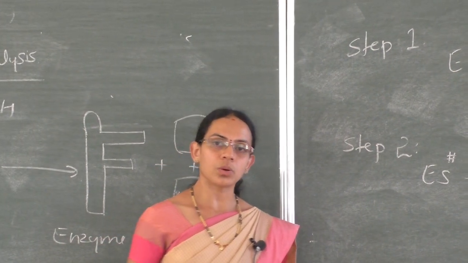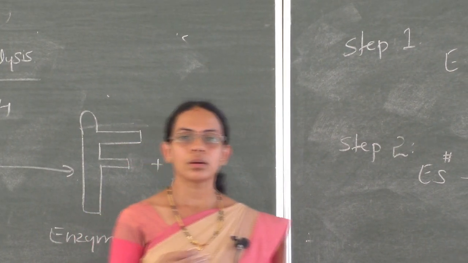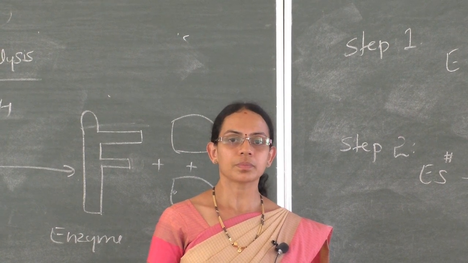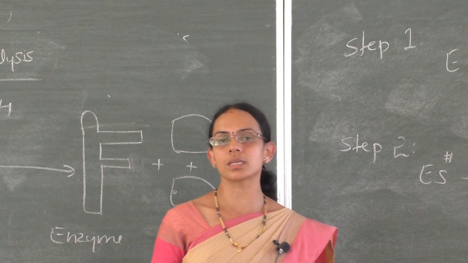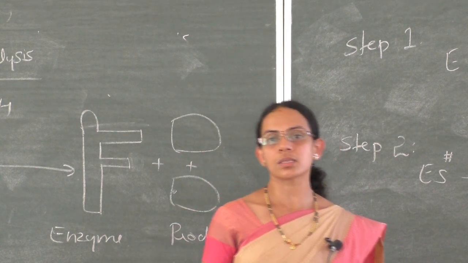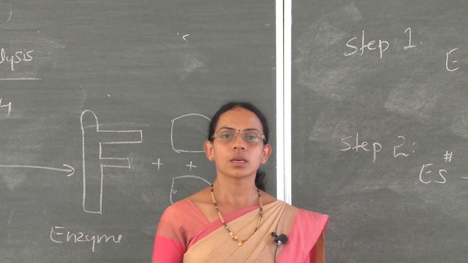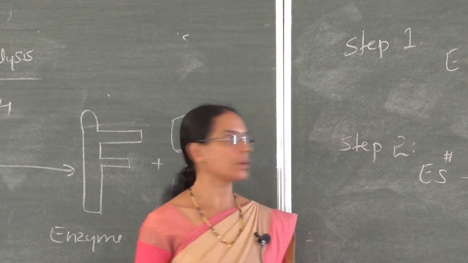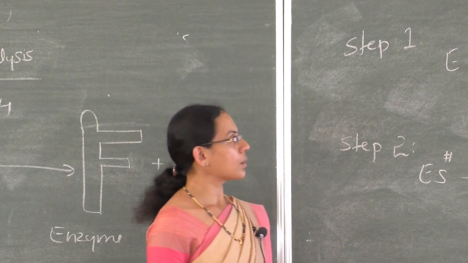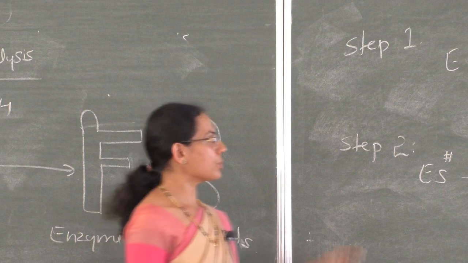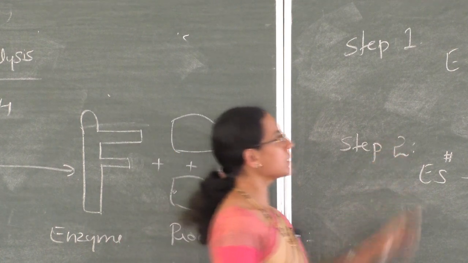The important points in the chapter are the difference between physical adsorption and chemical adsorption, the expression for the Freundlich adsorption isotherm, heterogeneous catalysis and homogeneous catalysis with definition and example, and the mechanism, the steps involved in the mechanism of enzyme catalysis. Just write these two steps.